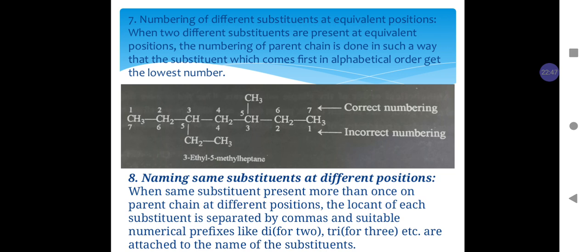Naming the same substituent at different positions. When the same substituent is present more than once on a parent chain at different positions, the locant of each substituent is separated by commas, and suitable numeral prefixes are attached to the name of the substituent. If the same substituent is present 2 times, the prefix is di; tri for 3, tetra for 4.